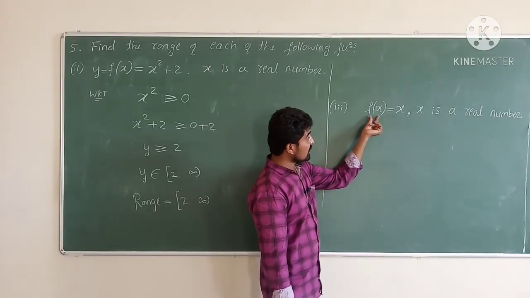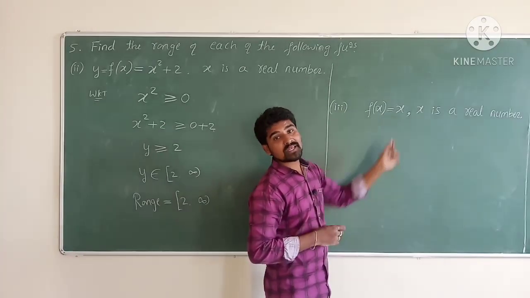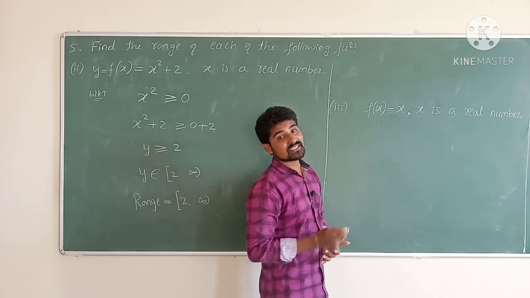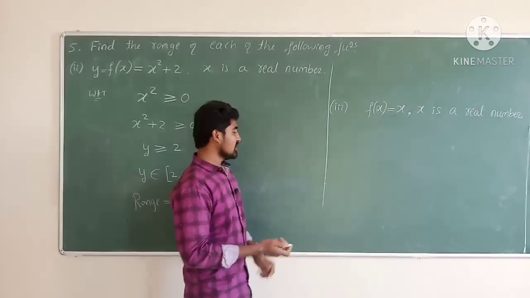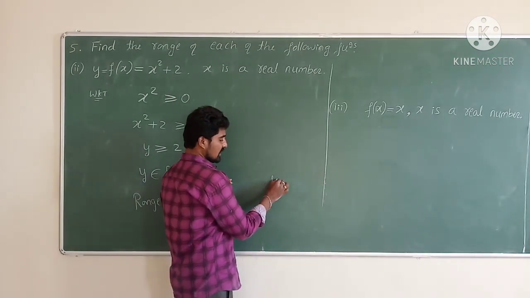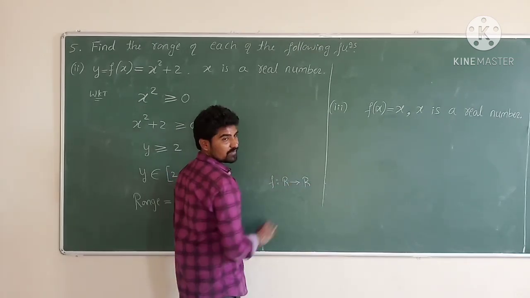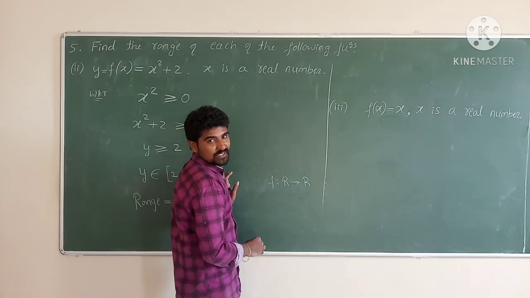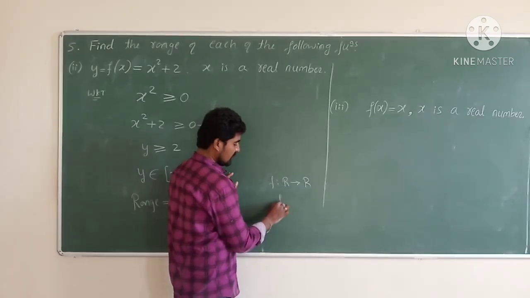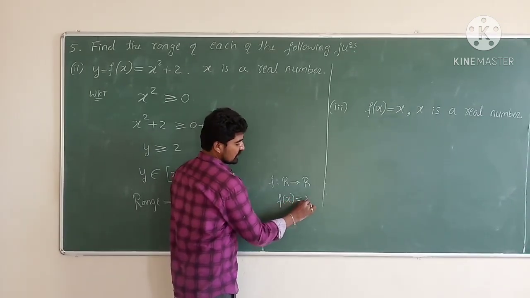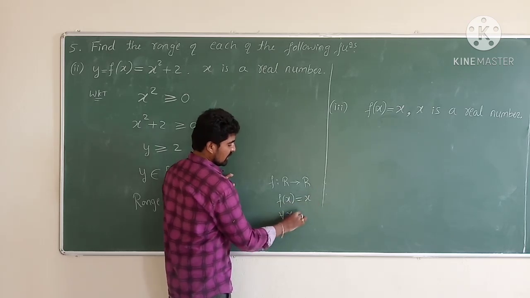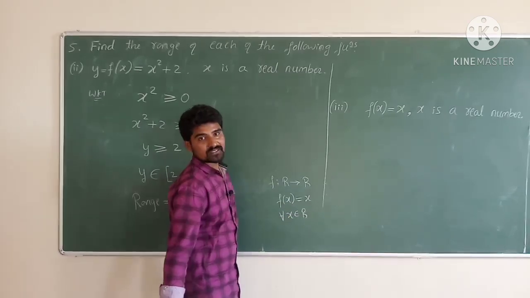Just observe here, f(x) is equal to x is the identity function, which was discussed in the previous class. A function f defined from the set of real numbers to the set of real numbers is said to be an identity function if f(x) is equal to x for all x belonging to the set of real numbers.